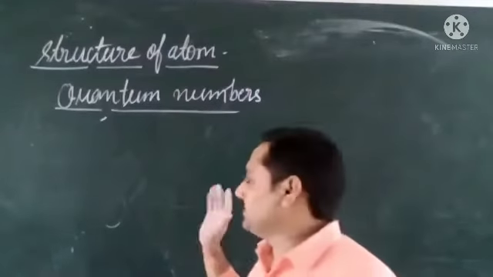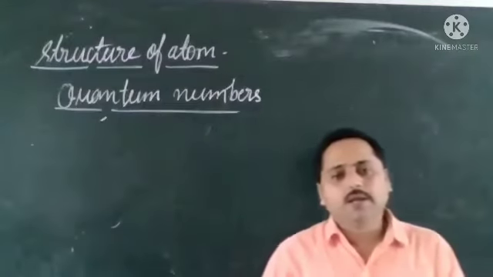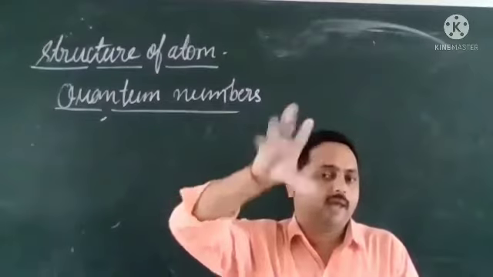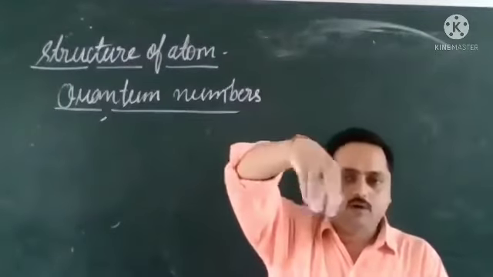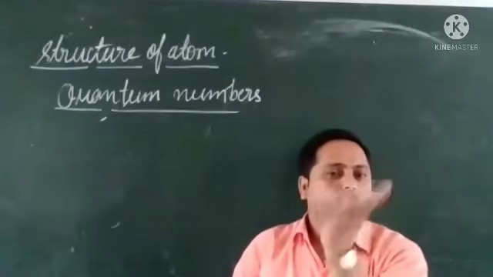Okay, so we were going to talk about the spin quantum number. What I told is that the spin quantum number tells us the spinning of the electron, whether it is spinning clockwise or anti-clockwise.